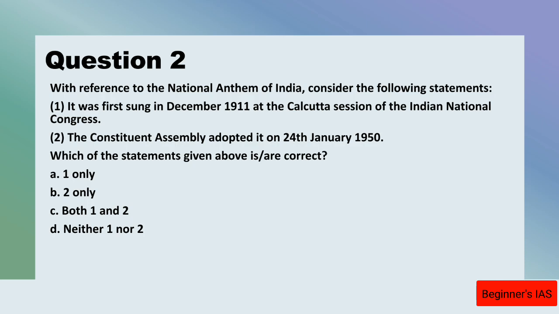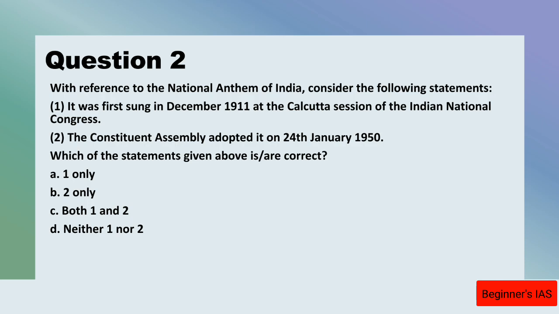With reference to the national anthem of India, consider the following statements. Statement number 1: it was first sung in December 1911 at the Calcutta session of the Indian National Congress. Statement number 2: the Constituent Assembly adopted it on 24th January 1950. So here we have to identify the correct statement from the given options.